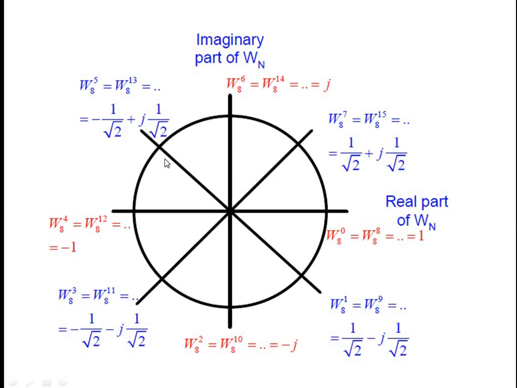So here, for capital N, the length of the sequence, as 8, we have separated this circle into 8 halves. Starting from this value, W8 power 0, 1, 2, 3, 4, 5, 6, 7 and 8. The starting and the finishing point is going to be the same. So here the starting value is 1. So we can easily remember this value.